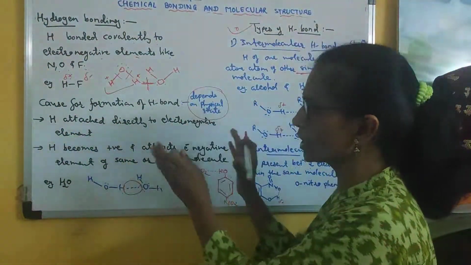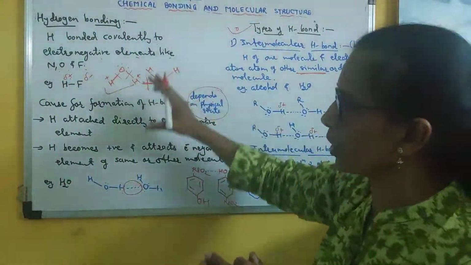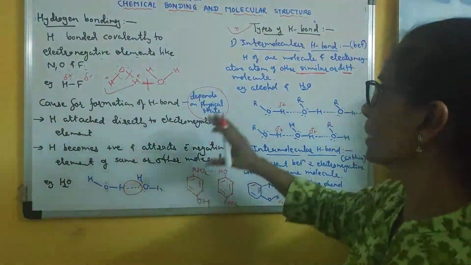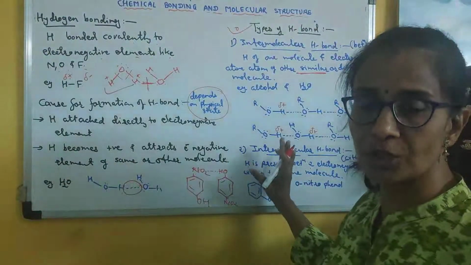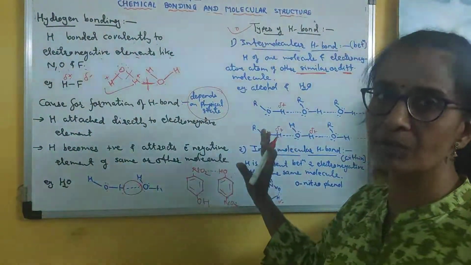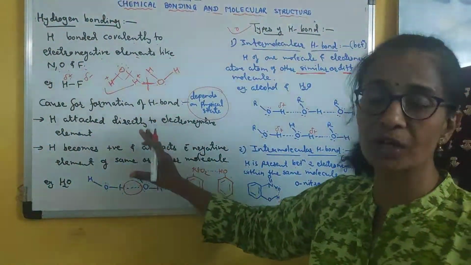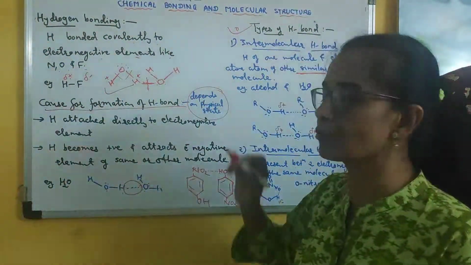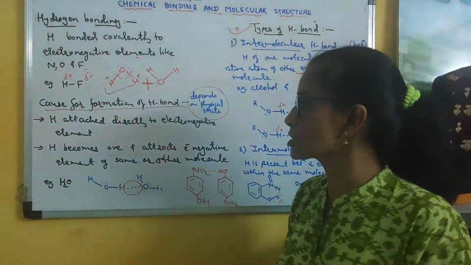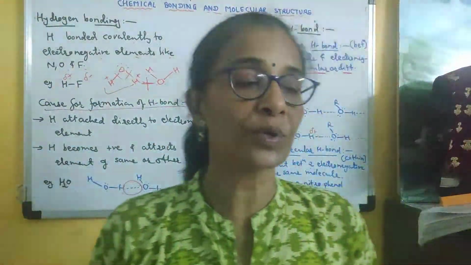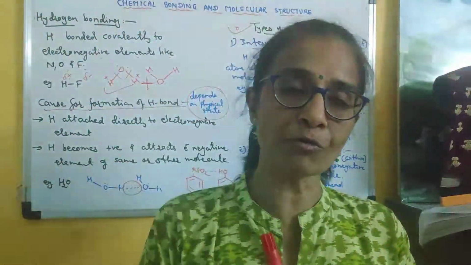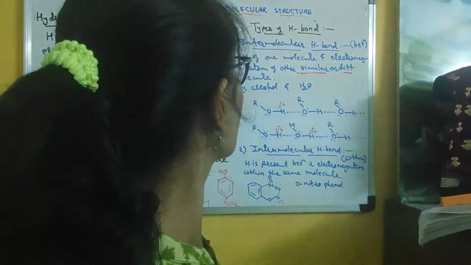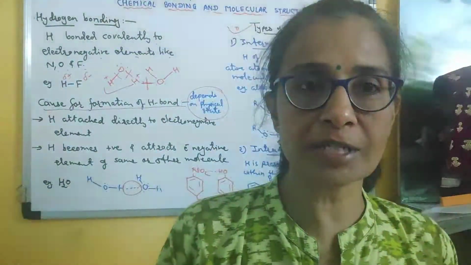Clear? So this is a very important topic, how hydrogen bonding is formed. Clear? And what are the types. So both the topics are very important. What is the cause or what are the conditions for hydrogen bond formation. Clear? So this is all for this chapter. With this topic we have finished the fourth chapter, that is chemical bonding and molecular structure.